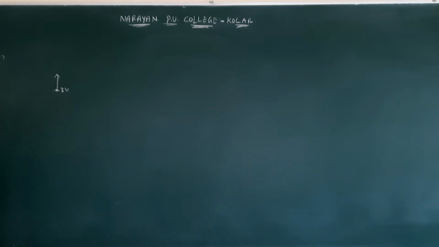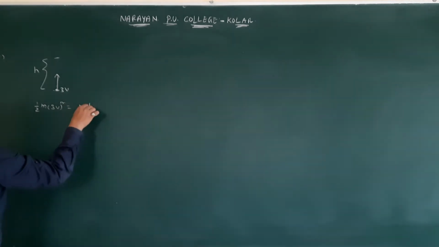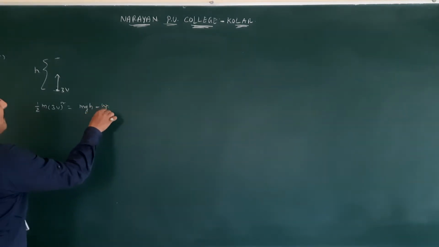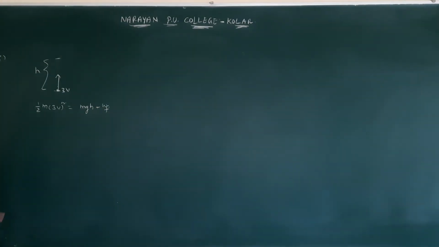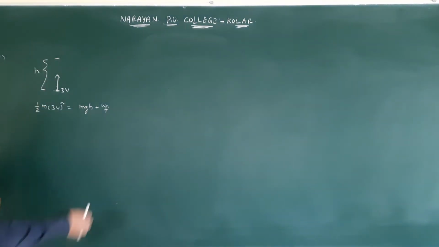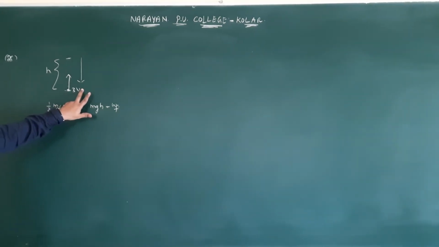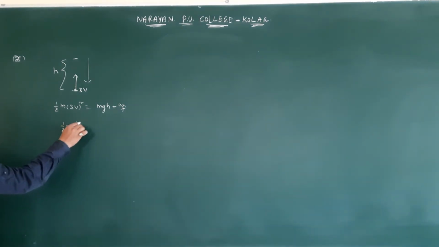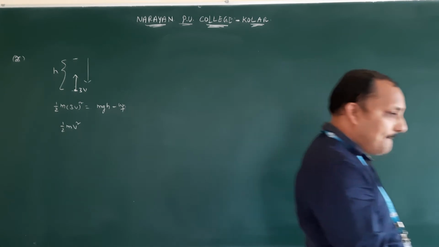Then it is having the sum of potential and kinetic energy, only kinetic energy, so half m (3v) whole square, and it is reaching some height. It is having potential energy mgh, and by going upwards air resistance is applied. That is nothing but work done by frictional force, isn't it? This is while going. Next, after reaching here, again it is coming back. So whenever it is touching the ground, they gave velocity v. There if you apply half m, the velocity is v only.